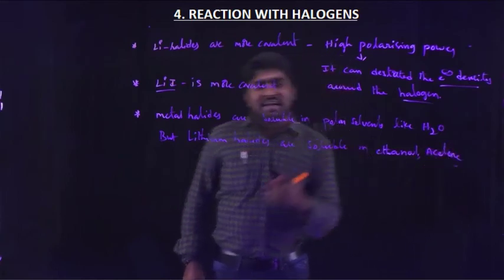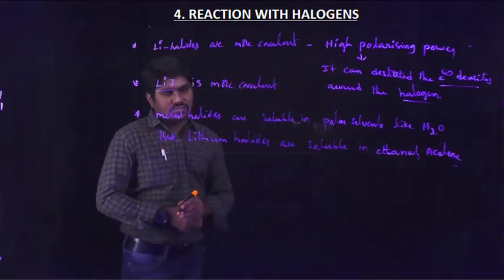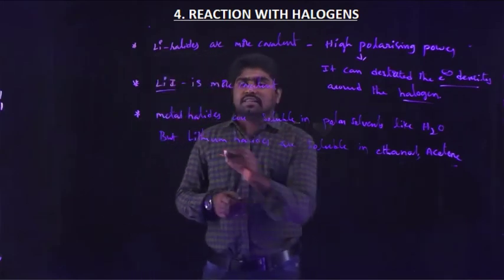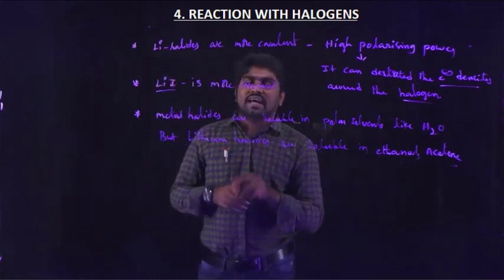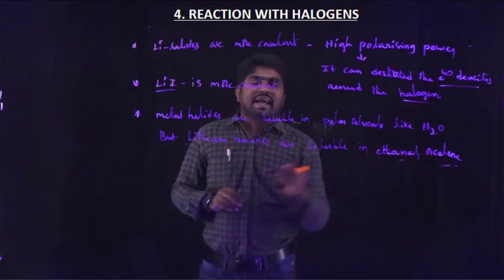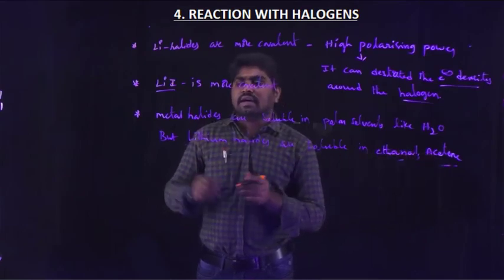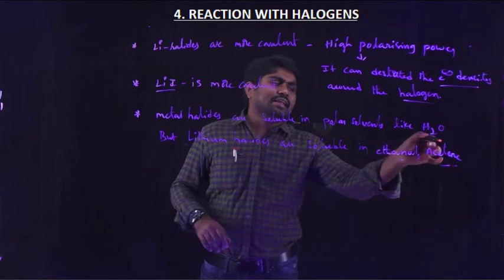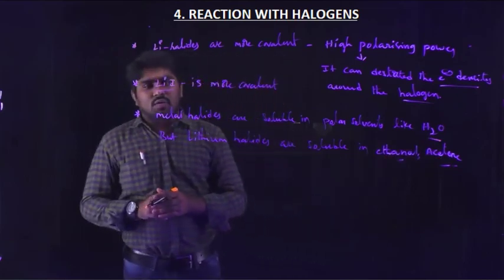These are organic solvents. Okay, so the lithium halides are more covalent in nature. That's why they are soluble in either acetone or ethanol. But other metal halides are soluble in polar solvents like water.